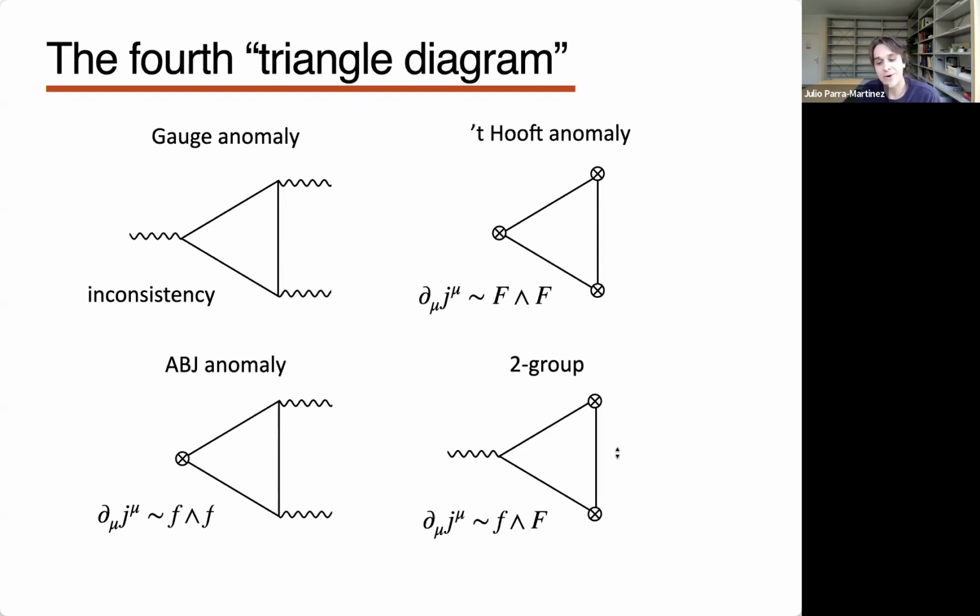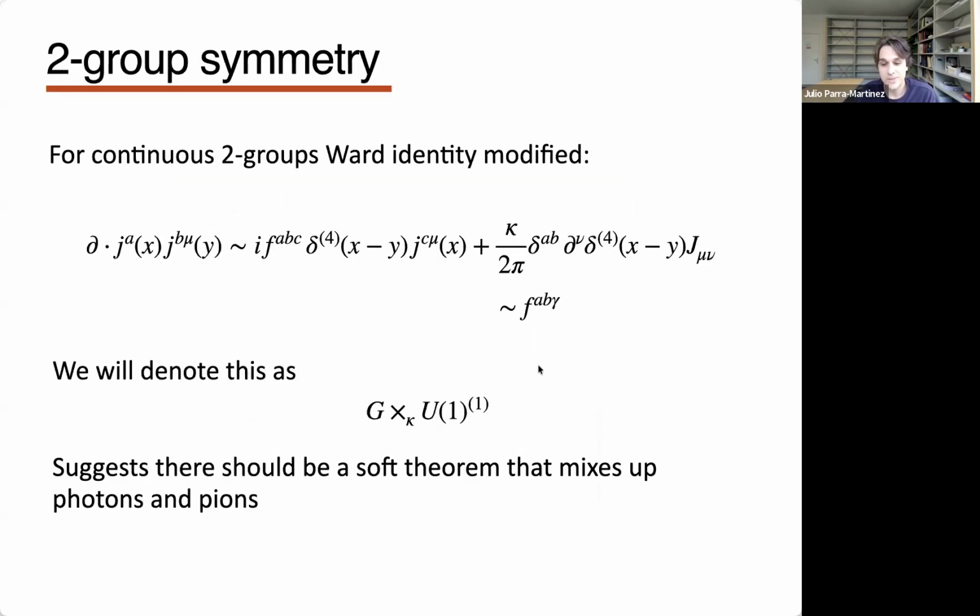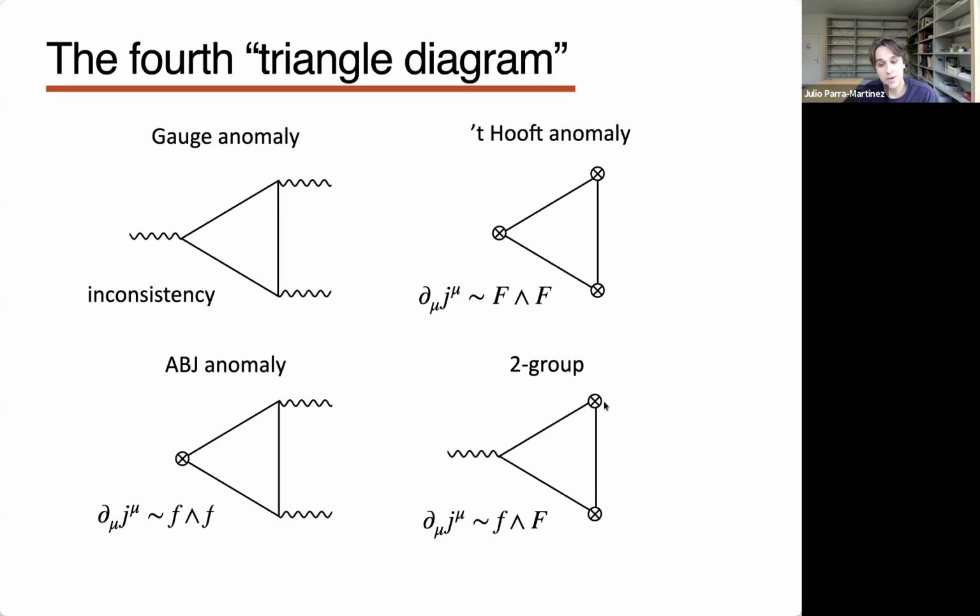And the 2-group is the other option, because basically this contact term in the Ward identity that I showed you in the previous slide, it corresponds to a triangle diagram with two global currents and one gauge current. So if I take a further derivative with respect to the background field, then I have one power of f, which precisely corresponds to this. Okay, so it's just the missing triangle diagram in 4 dimensions, if you wish. So it's not something that exotic. It's very familiar to things that we already know about.